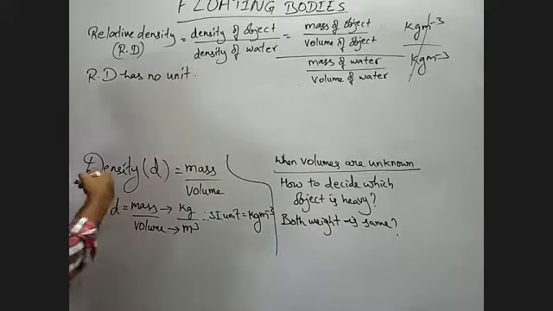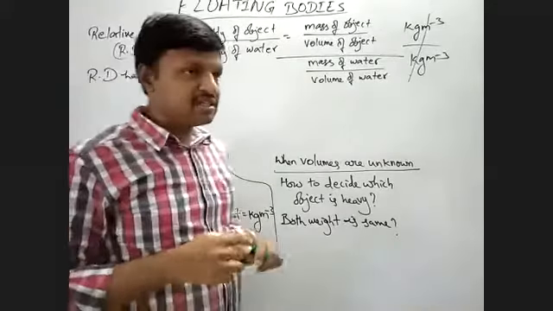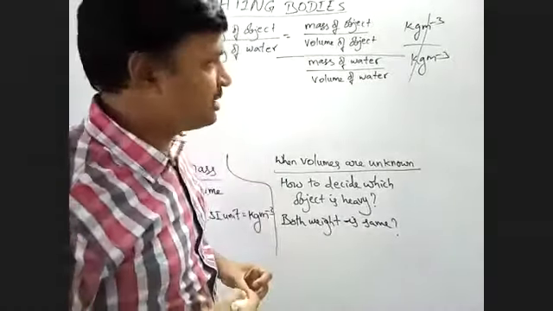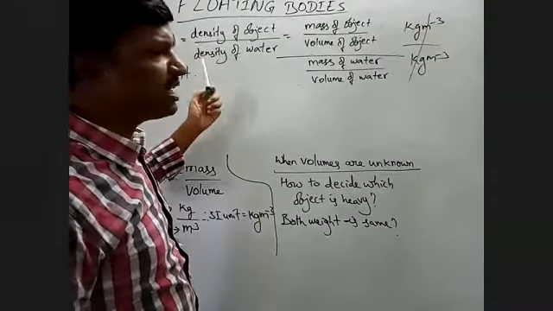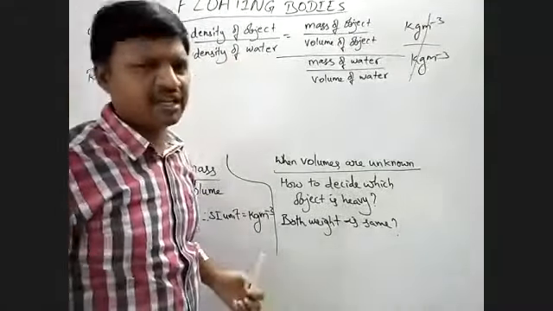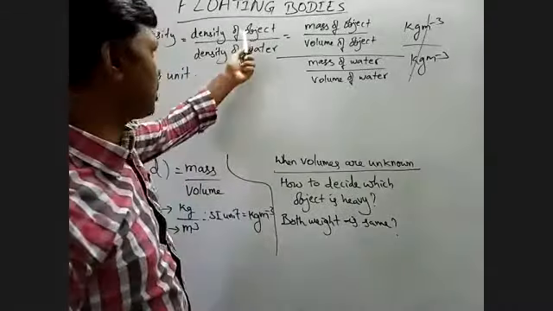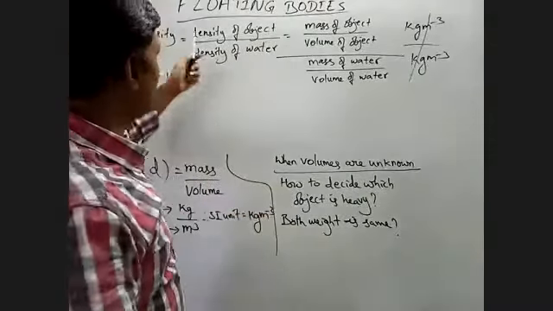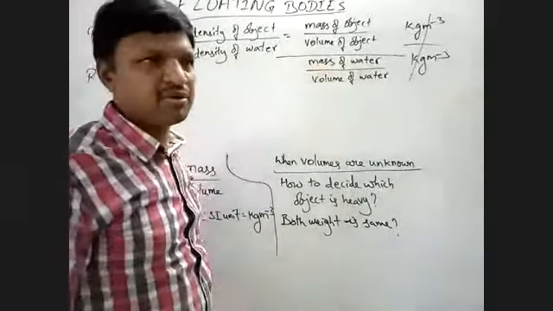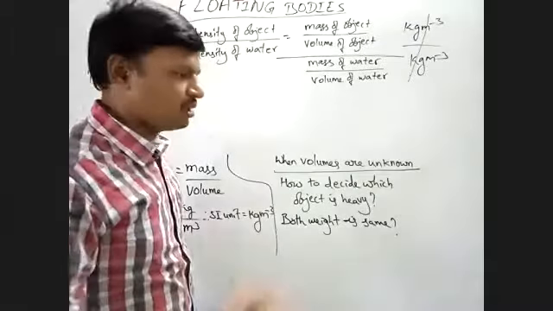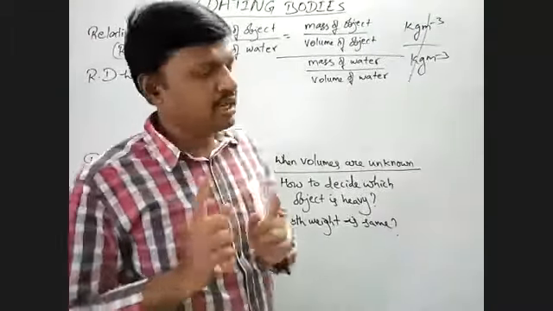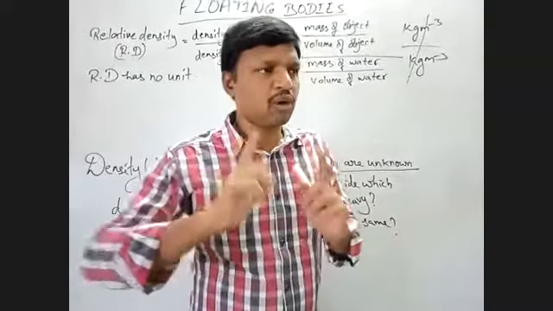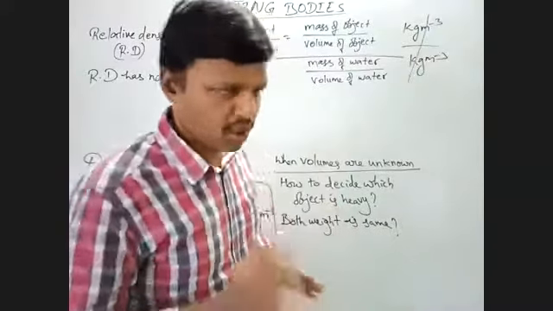So what is the reason? Why is relative density not having a unit? Because it is the ratio of the same physical quantity. It is the ratio of density and density. The density of the object may be varying, of course, density of one object by density of water. So this unit by this unit, the same units or same physical quantity get cancelled. So it is only a ratio. Finally, you can conclude that relative density has no units and it is only a ratio.